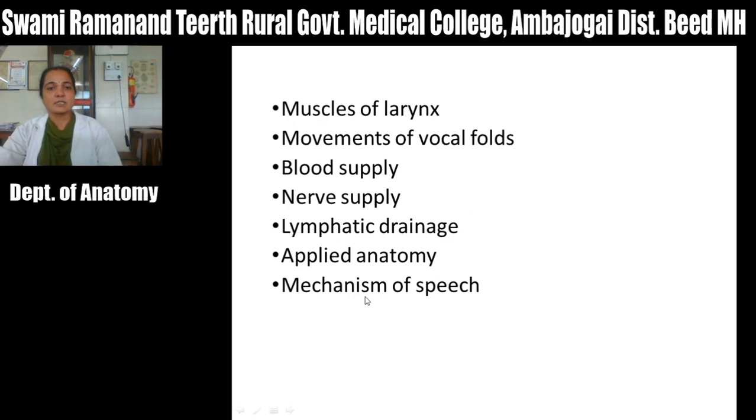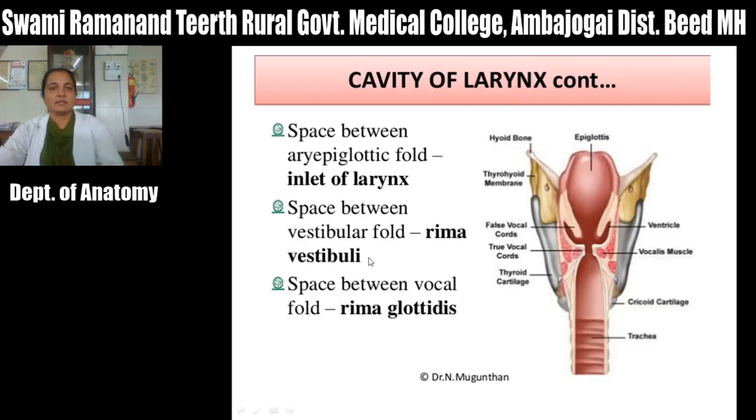So we have seen the cavity of larynx, which extends from the laryngeal inlet up to the lower border of the cricoid cartilage or first tracheal ring. That is the laryngeal cavity. Again, this laryngeal cavity is divided. First, there is the inlet of larynx, which is formed anteriorly by the upper border of the epiglottis. Then aryepiglottic folds are there, which are attached to the apex of the arytenoid cartilage, and they include two cartilages, the cuneiform and corniculate.